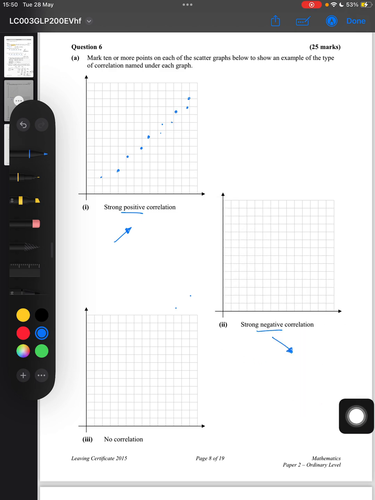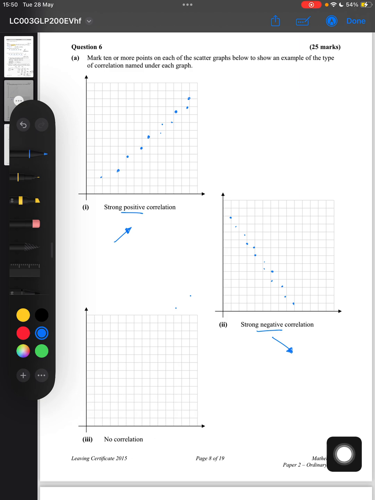Likewise here, a strong negative correlation. Again, it doesn't have to be going through the origin or anything like that. So I could do a negative one like this. It could be a steeper negative slope, 1, 2, 3, 4, 5, 6, 7, 8, 9, 10. So that's a strong negative correlation. It's quite clear to see where that line would be drawn, but it's not exact.